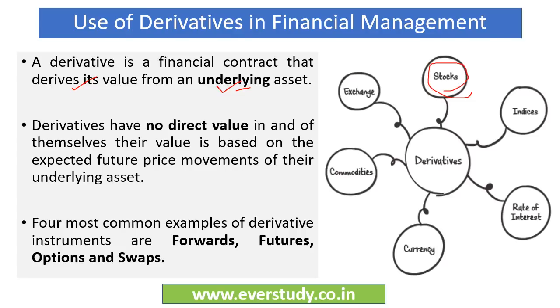And similarly, there can be different underlying assets like indices, rate of interest, currency, or even different commodities. Now, the derivatives do not have any direct value. Their value is just dependent on the expected future price movements of their underlying asset. So simply speaking, the value of a derivative depends on the value of the underlying asset. The most popular examples of derivatives are forwards, futures, options, and swaps. So these are the very important derivatives instruments.